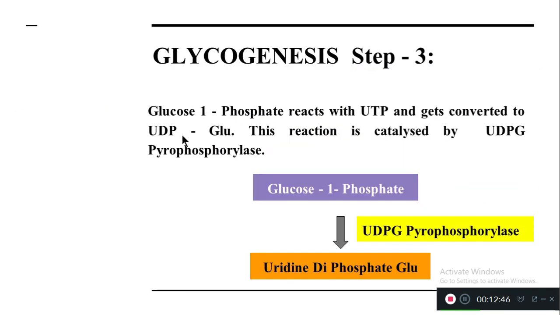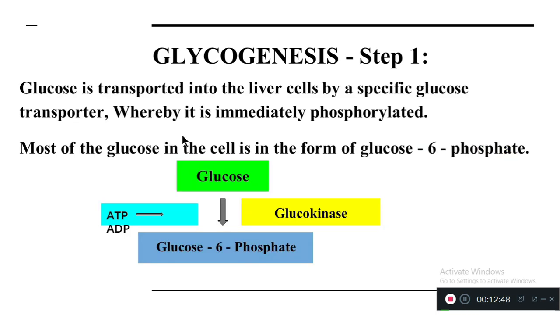In the first reaction, we have seen that glucokinase is responsible for the conversion of glucose to glucose 6-phosphate. That conversion takes place in the liver. Glycogenesis also takes place in the muscle. In the muscle, the conversion of glucose to glucose 6-phosphate is done by the enzyme called hexokinase.